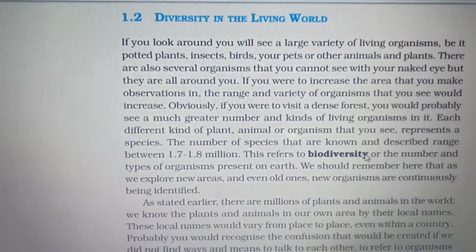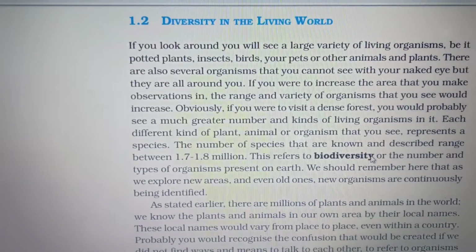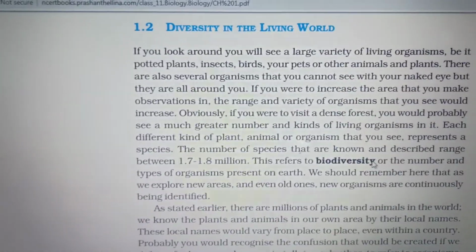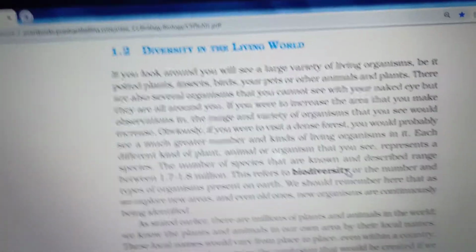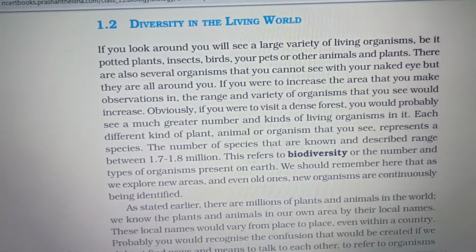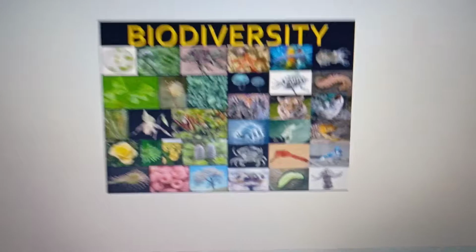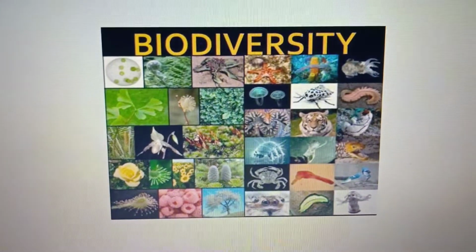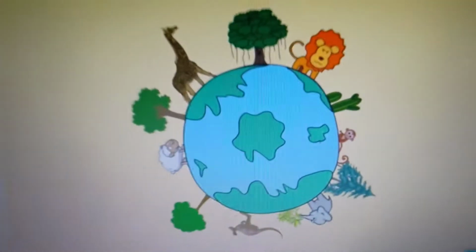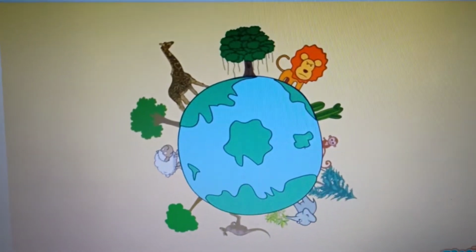Biodiversity. Diversity means what? Biodiversity is the number of types of organisms present on earth, the different types of living organisms present on earth. Here you can see a variety of living organisms present on earth. This is known as biodiversity.